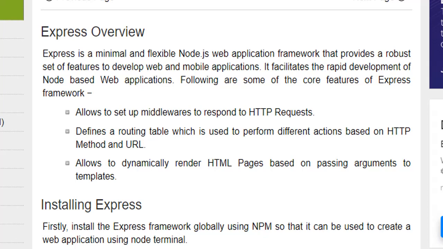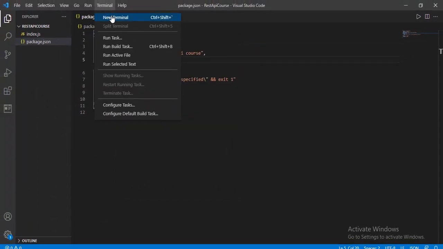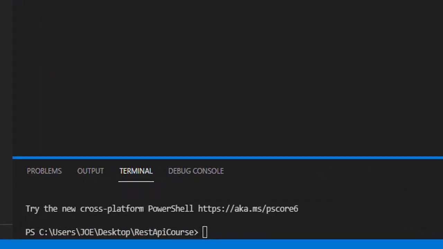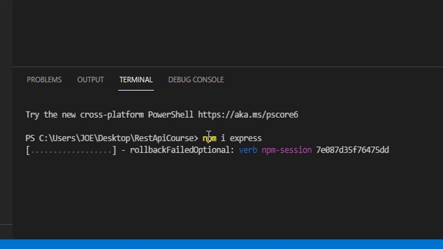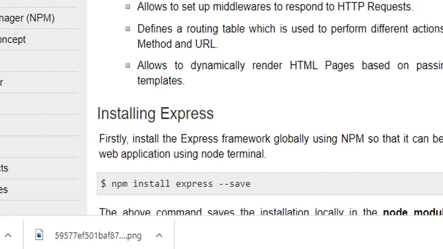To install it, we have to use npm install express. This is how we install dependencies. We go to the terminal, we click on new terminal here, and in the new terminal, after you install your Node.js, you type npm i express. That means npm install express. This way it will install Express in your code. Now you can make use of it to send HTTP requests and to set up your middlewares. You can do a lot of things with it too.